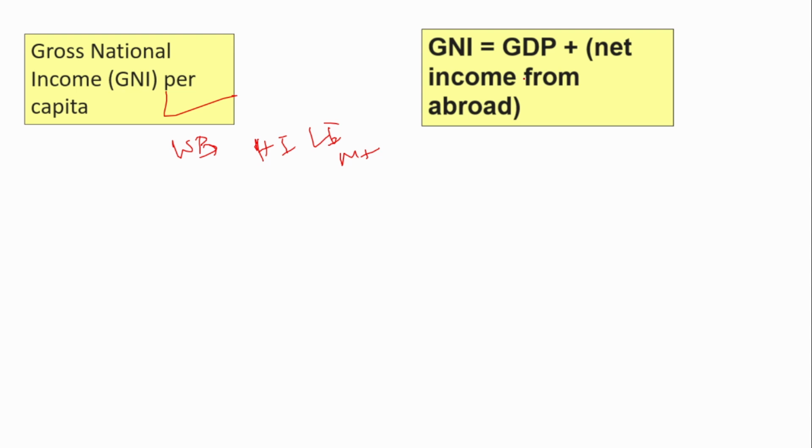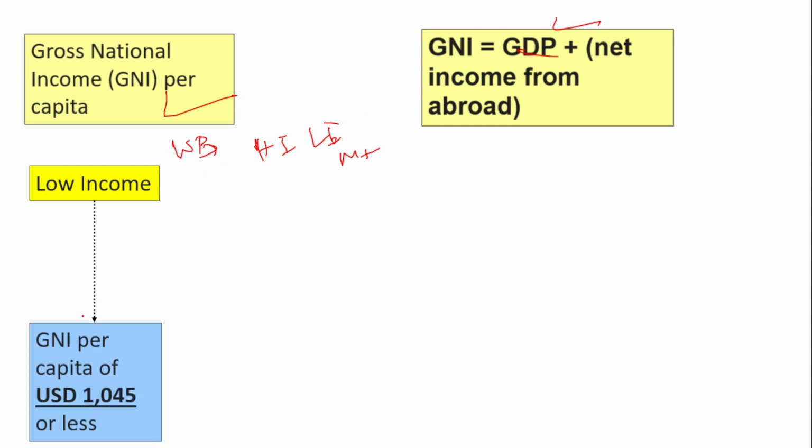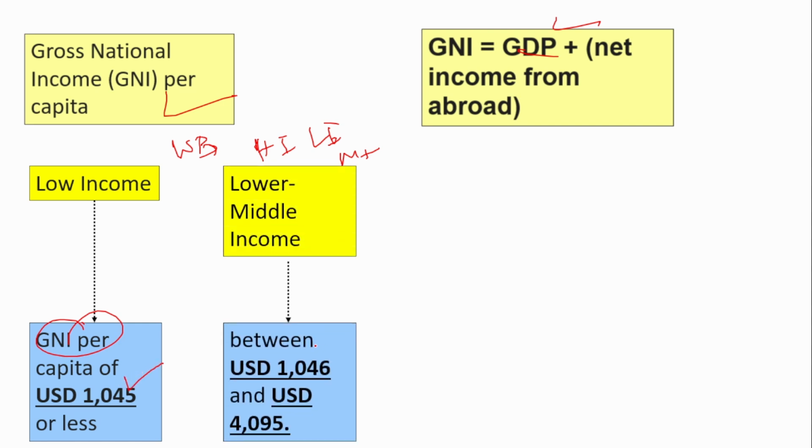So gross national income is nothing but GDP plus net income from abroad. This is what gross national income is. Low income countries are those whose gross national income per capita is lesser than $1,045, and lower middle income countries are those whose gross national income per capita ranges between 1,046 and 4,095.